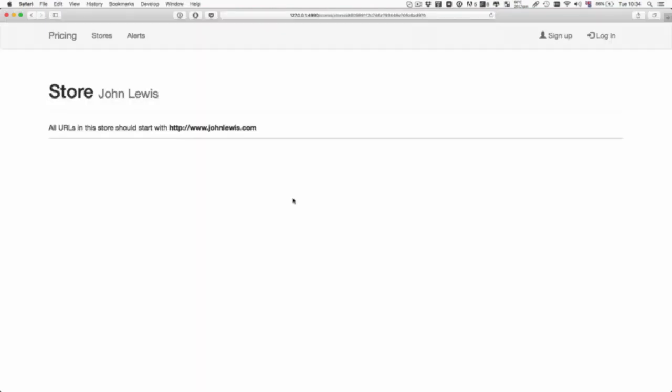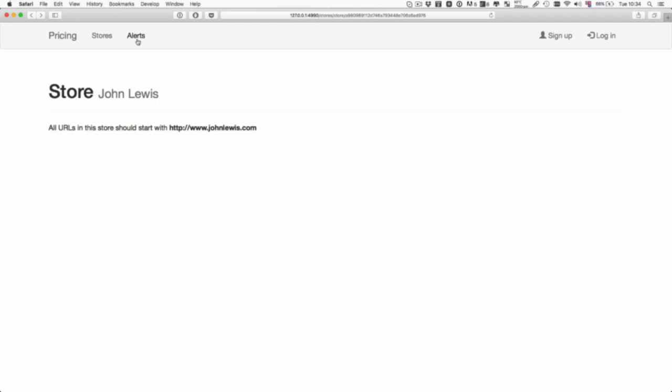Okay, and now we can go back to Safari and refresh, and notice how now that line is gone because I'm not logged in. We'll verify in a moment if that does appear when I am logged in. We've also got another link, which is the alerts, that really doesn't do much. We don't really have a use case for the alerts, simply because each user has their own alerts. We no longer need this link here for anything. So we're just going to remove that.